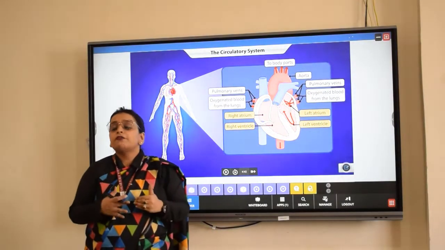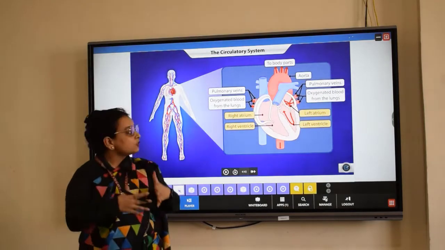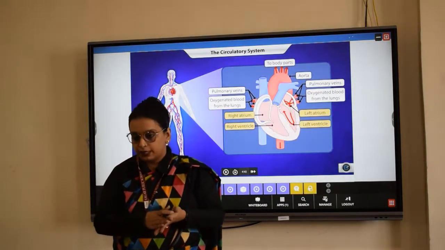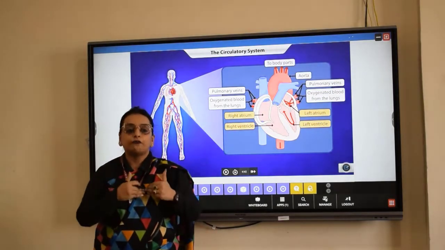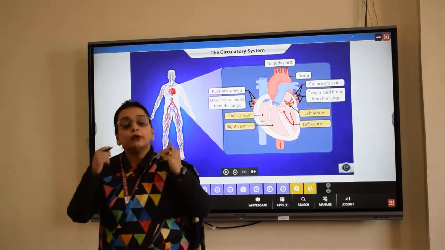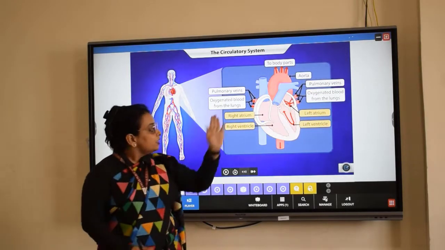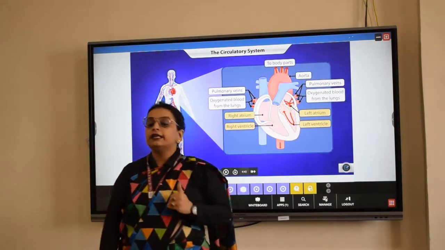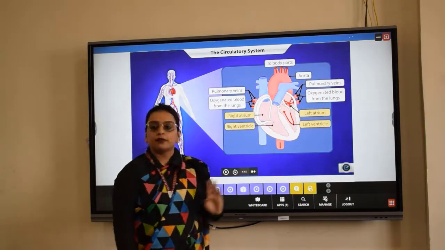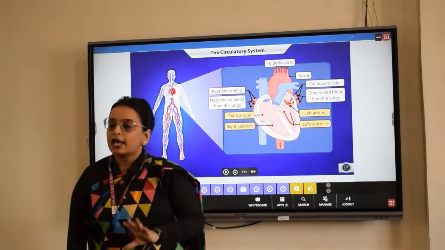What is the function of these valves basically? The valves ensure the unidirectional flow of blood. The blood may not backflow or return back from the ventricles towards the atrium. To ensure this, the chambers of the heart are provided with valves everywhere. So the right atrium is separated from the right ventricle by means of the tricuspid valve.